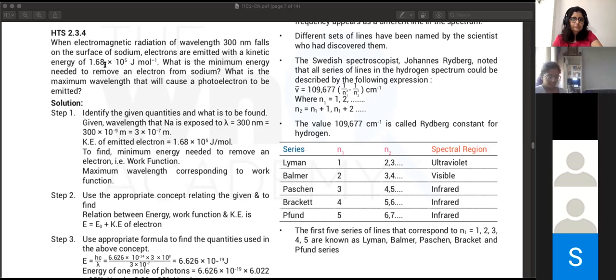So ma'am, when we talk about the E naught formula, we will use hc by lambda naught. But when we just get the energy, we use the normal one. Correct. The naught is there just to tell you that that is the work function. But otherwise, conceptually, energy, frequency, radiation, they're all related in the same way.